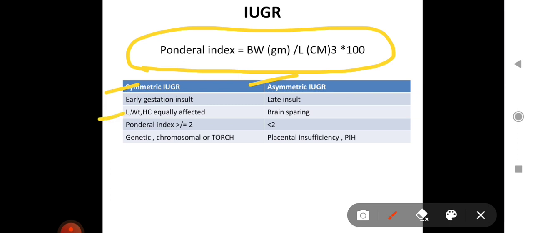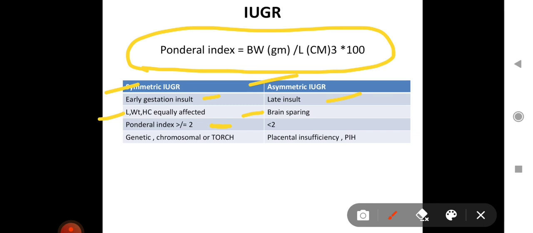Your length, weight and head circumference are equally affected, but in asymmetric, head circumference is spared, that is the brain sparing effect. Early gestational insult leads to symmetric, and late insult leads to asymmetric; the brain is already developed, so the brain sparing effect is there. And ponderal index is more than or equal to 2 in symmetric. These are all important questions, that brain sparing is seen in symmetric or asymmetric. Asymmetric insult is only in late gestation.